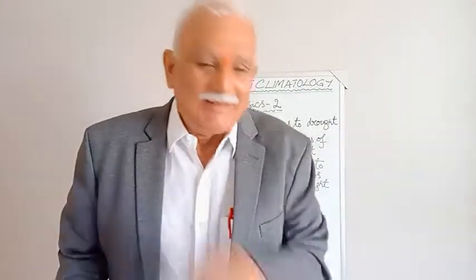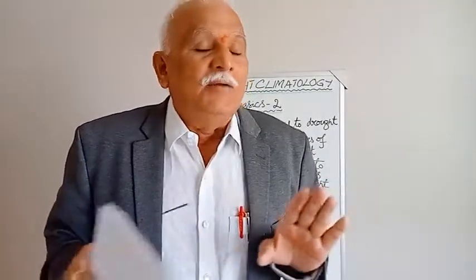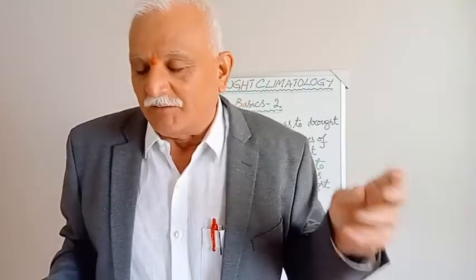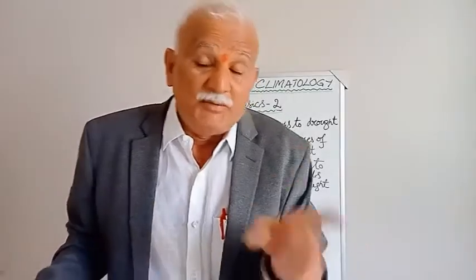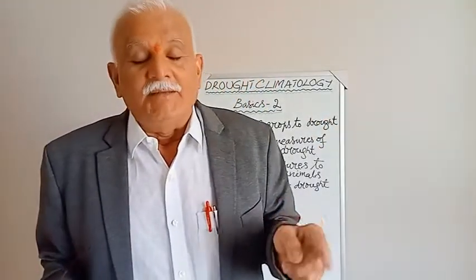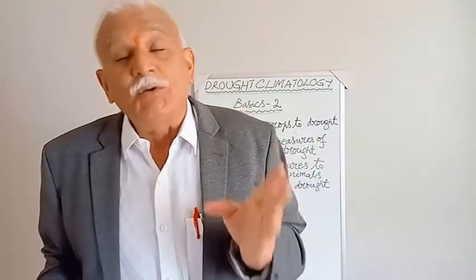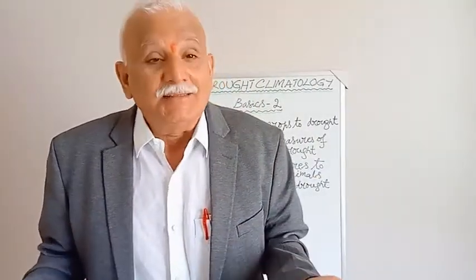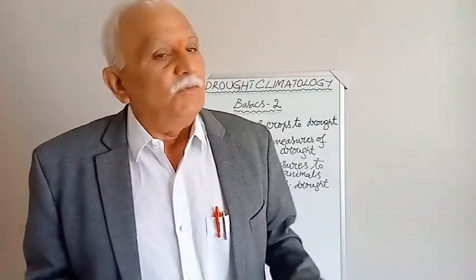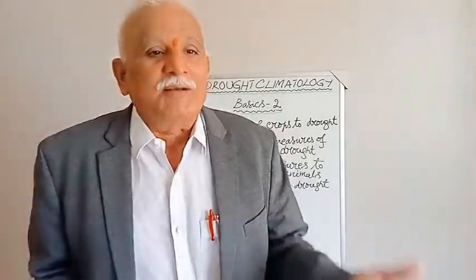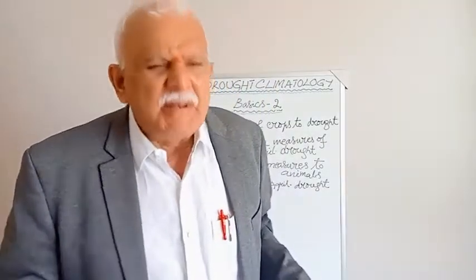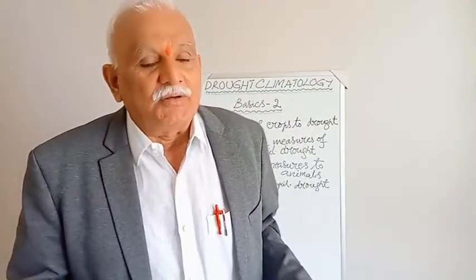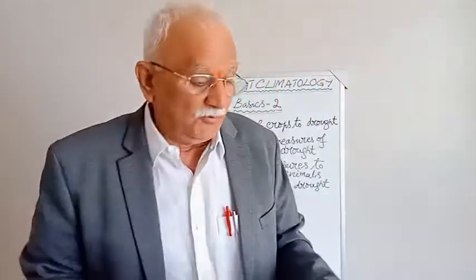Please note, what is the early warning system? When it is inevitable, the disaster of drought has occurred, it is going to result in famine. Drought is a creeping process which may lead to death, that is the famine. When it is actually happening, what are the measures we take? That comes under the early warning system. When drought is imminent and drought is occurring, what are the measures that we take? So these things briefly we try to understand.